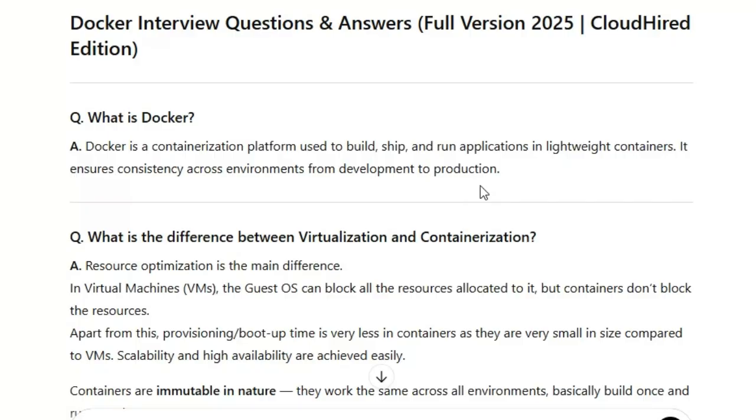In this session, we will go through Docker interview questions and answers 2025 edition, including real-time troubleshooting scenarios and complete Dockerfile explanation line by line.